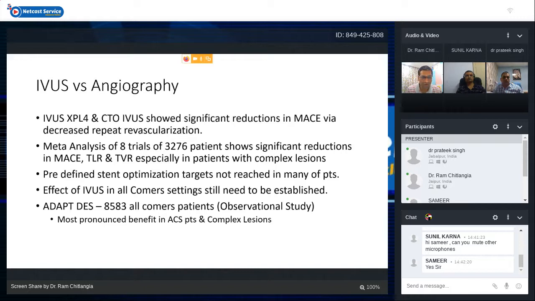So for an all-comers setting, like IVUS use in every lesion, the effect of IVUS on mortality benefit or MACE benefit still needs to be established. There was one study, ADAPT-DES, which included 8,500 all-comers patients, and it was an observational study, not a randomized controlled trial. It showed that the most pronounced benefit of IVUS was in ACS patients and complex lesion subsets. So in routine simple lesions, the effect of IVUS still needs to be established.